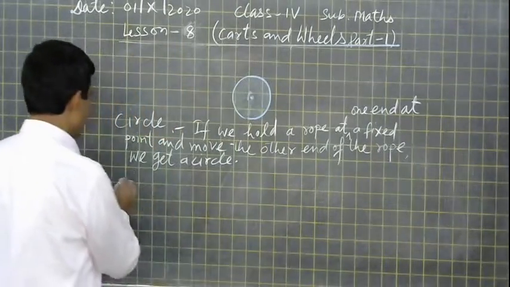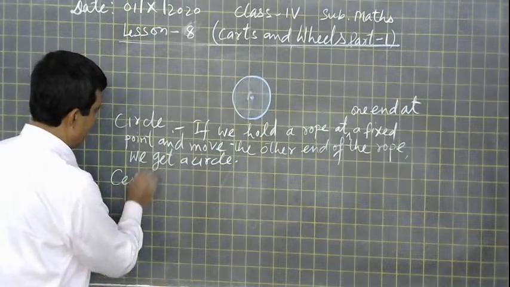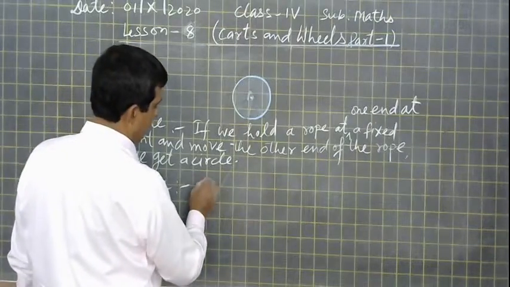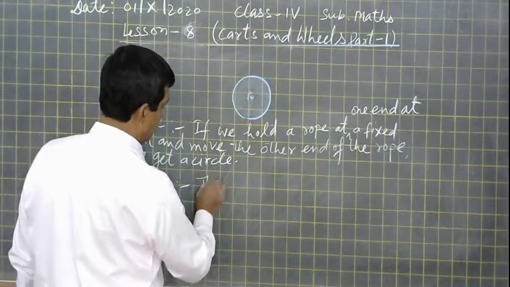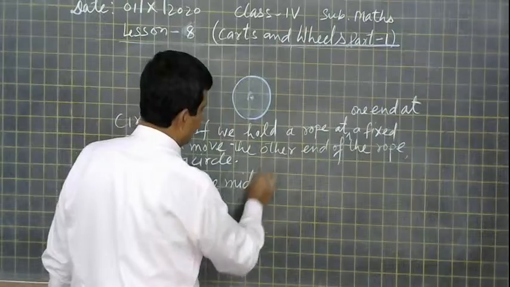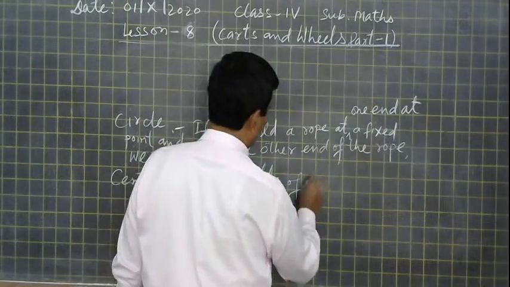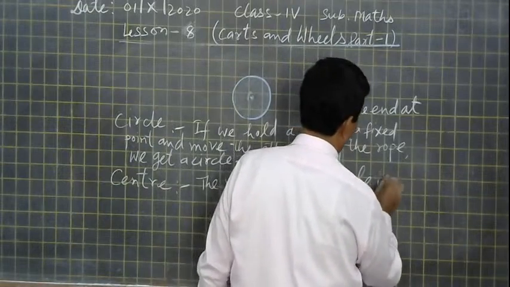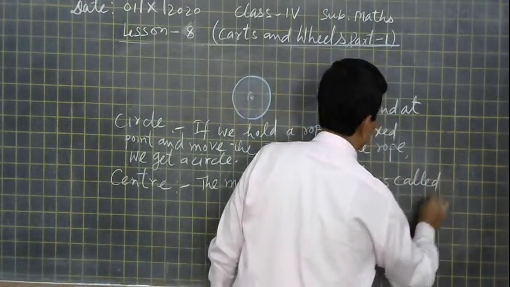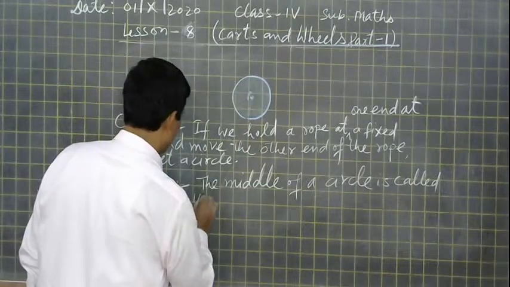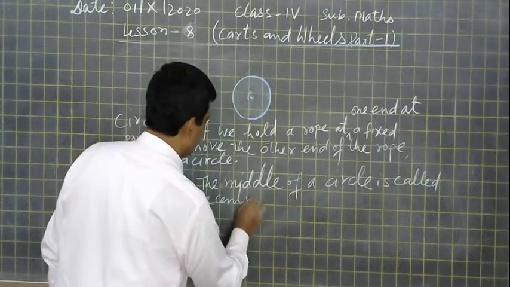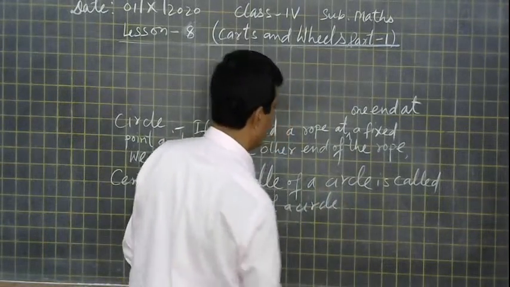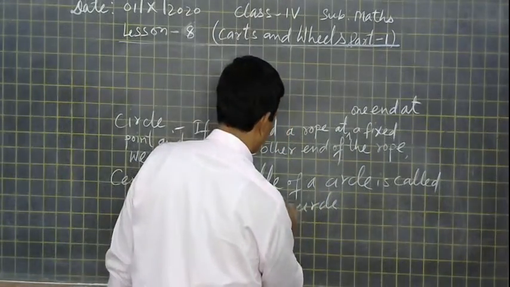So we can explain it as the center also. The middle point of a circle is called the center of the circle.